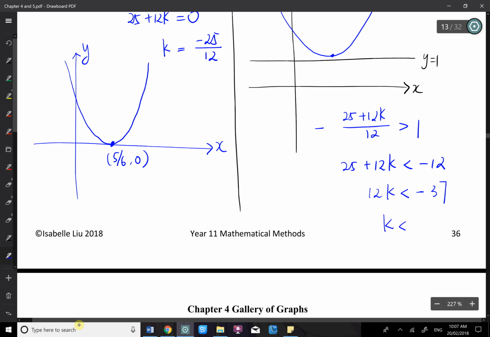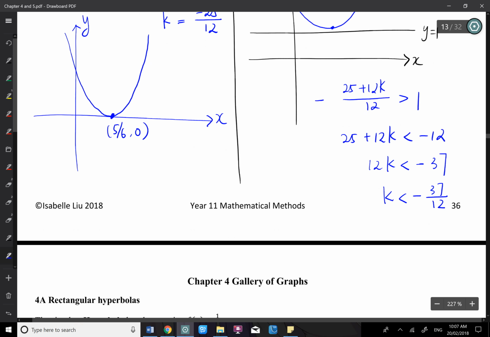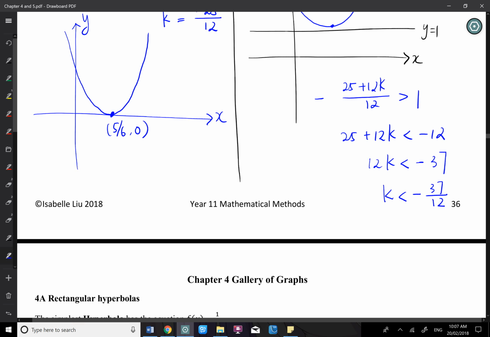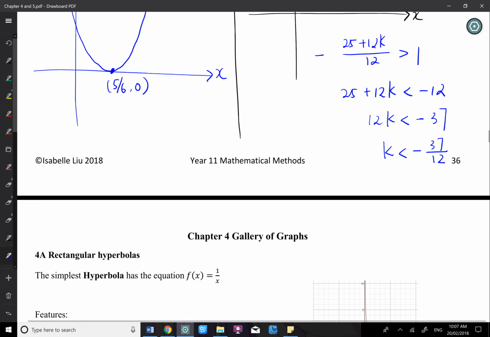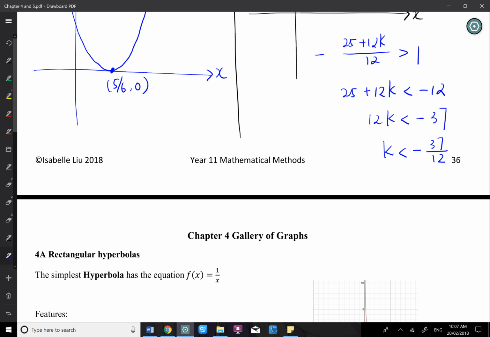So k is greater than minus 13 over 12. You're solving for the minimum value to be greater than 1. If that is greater than 1, all the rest of the points need to be above that level.